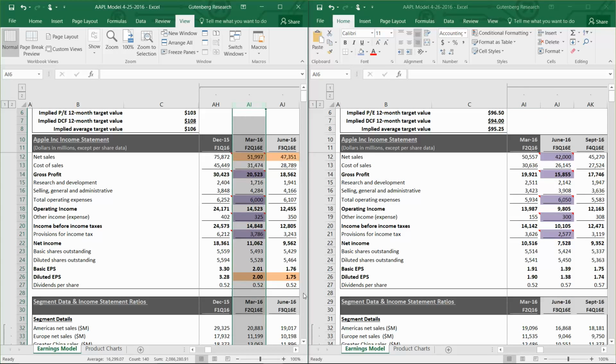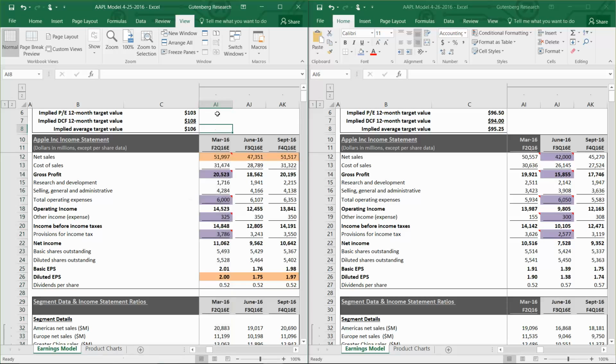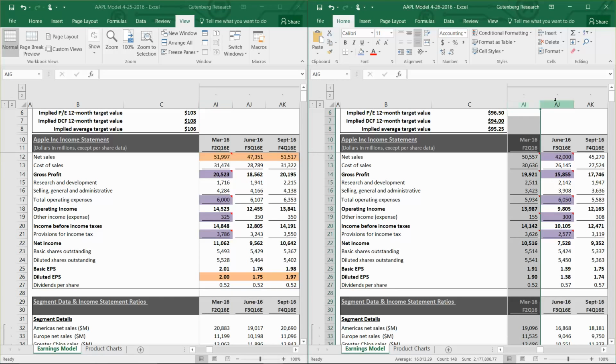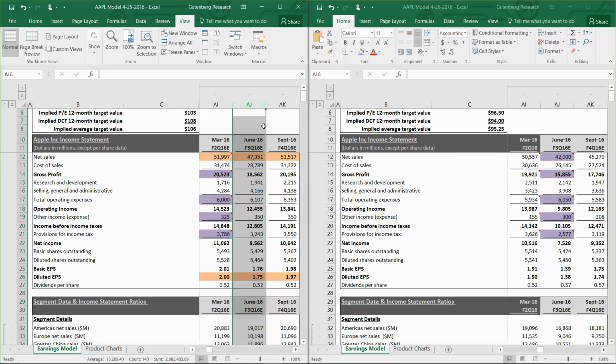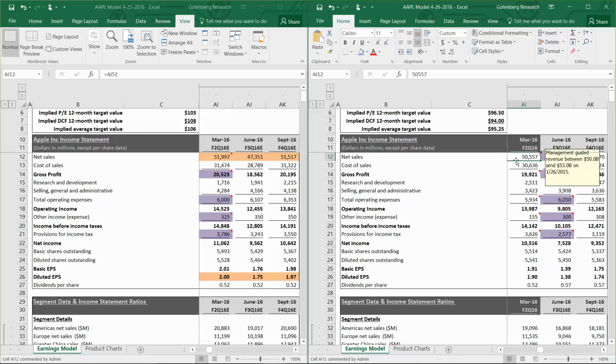Okay, so you can see that in yesterday's version, this was all estimates and consensus estimates and management's guidance for the March quarter and for the June quarter. And now in the updated version, we have actual values in the March quarter and estimates in the June quarter. So let's scroll down, and you can see that on the sales basis, the street was looking for about $52 billion in total sales, and it came in short of that at 50.5, and that was the bottom end of management's guidance for this quarter.